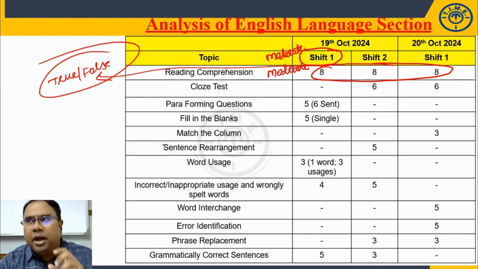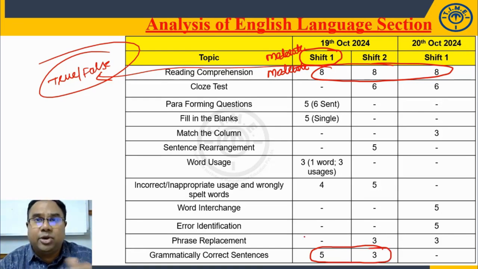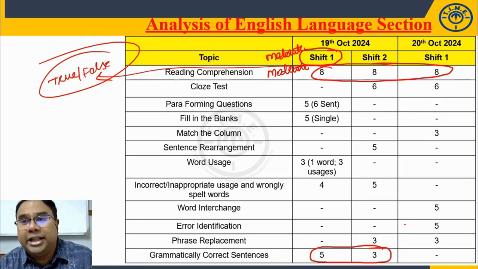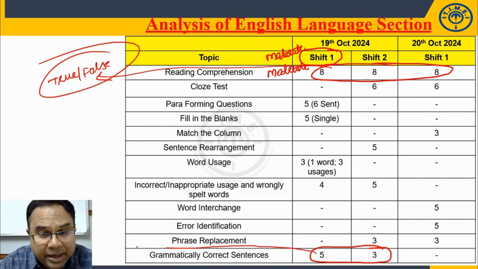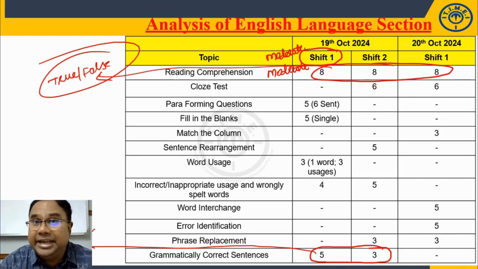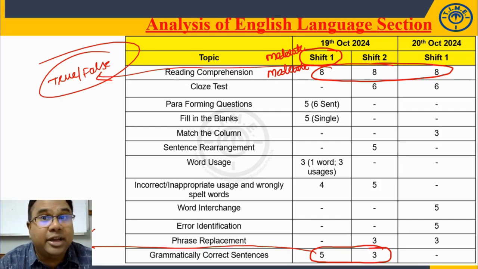That is why we can say reading comprehension is moderate. And second thing, grammatically correct sentences. 3 sentences were given, and we have to find out the grammatically correct sentence out of those 3. So not present on 20th October, but it was there on 19th October, shift 1 and shift 2. These particular questions were also moderate in nature. They demand certain time. They tested your in-depth knowledge of grammar. So these were moderate in nature.